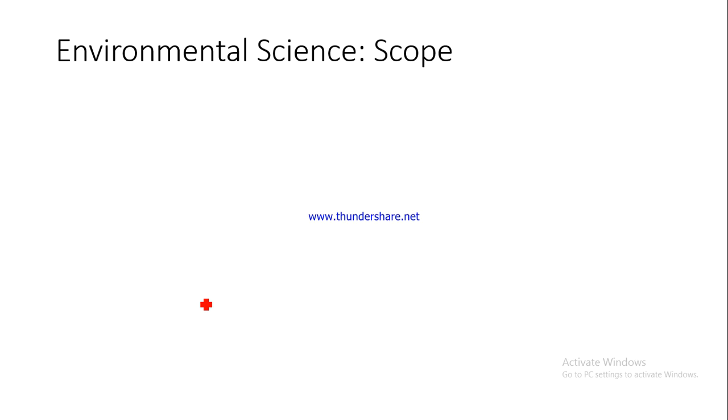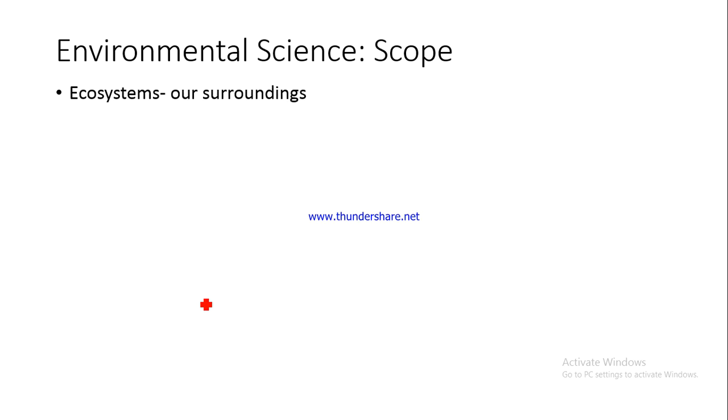Let's have a look at the environmental science scope. By scope we mean what all areas would be covered by environmental science. To write answer to such questions, the simple idea is you can simply write down about the syllabus that you have, because that will cover considerable part of the scope of the subject. So you can write down about all the topics that you are studying in that particular subject, so you can attempt these kind of questions. So coming back to the scope of environmental science, what all areas would be covered by the study of environmental science?